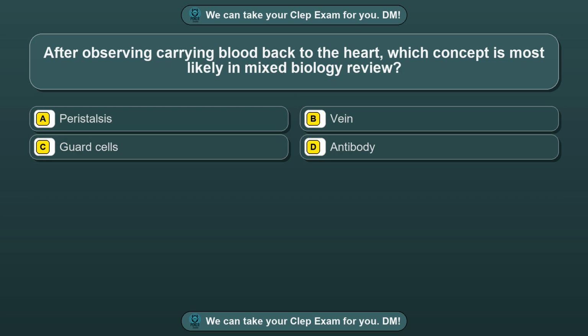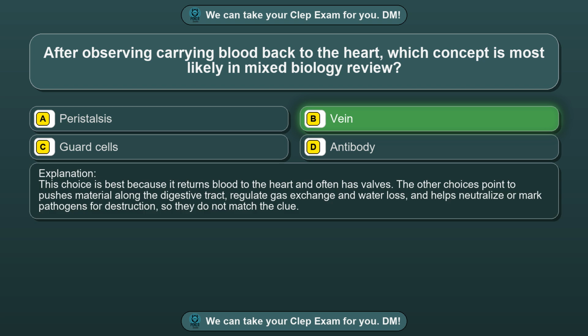Question 99. After observing carrying blood back to the heart, which concept is most likely in mixed biology review? Option A, peristalsis. Option B, vein. Option C, guard cells. Option D, antibody. The correct answer is option B, vein. This choice is best because it returns blood to the heart and often has valves. The other choices point to pushes material along the digestive tract, regulate gas exchange and water loss, and helps neutralize or mark pathogens for destruction, so they do not match the clue.